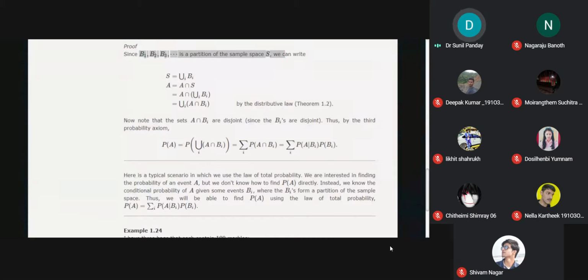What do you say about this? Anyone of you can guess what is the value of A intersection B1 intersection with A intersection B2?